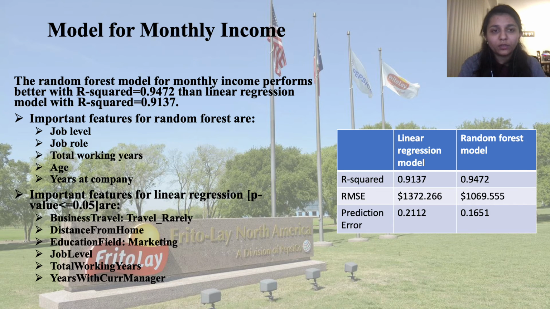After looking at the top 5 influential factors for monthly income, we built the model for monthly income using the random forest and linear regression models. We found that the random forest model is performing better than the linear regression, with an accuracy of 94.72%. We also see that the prediction error in the random forest model is less than in the linear regression model.